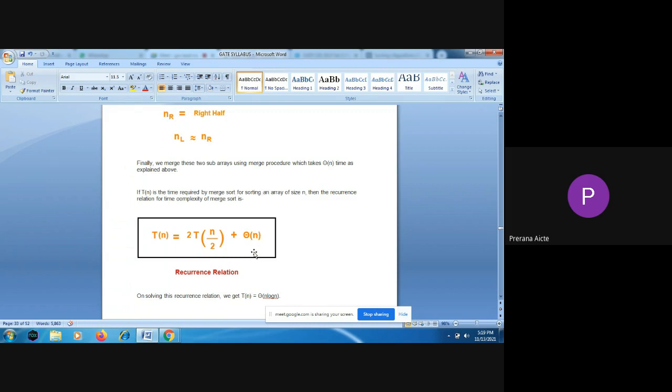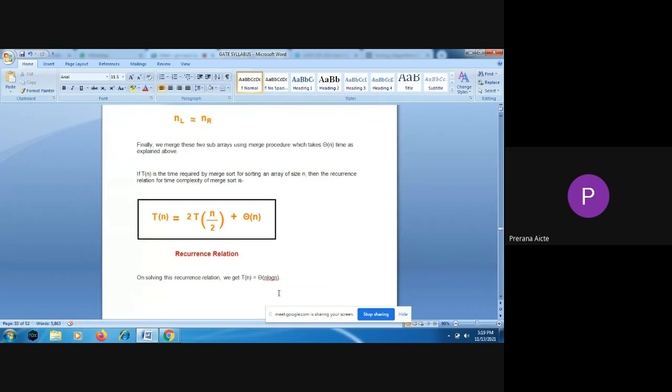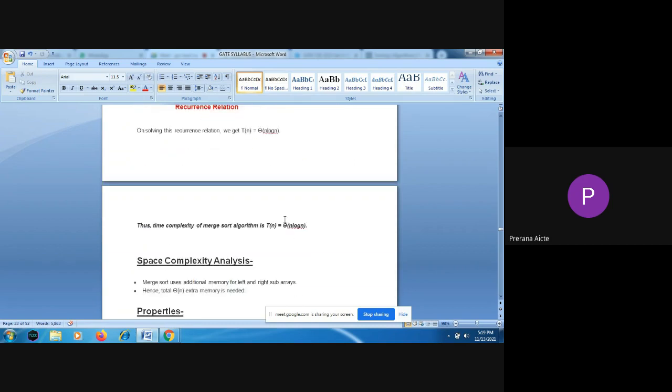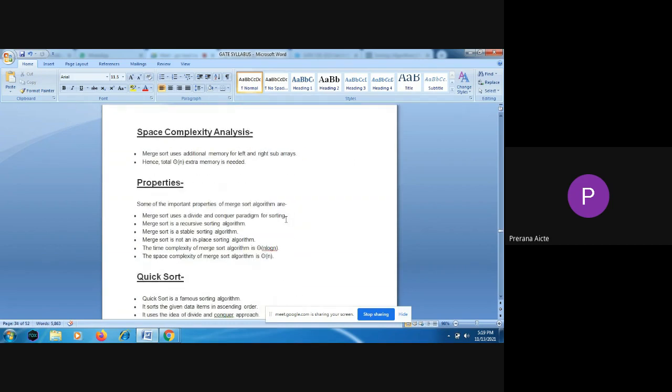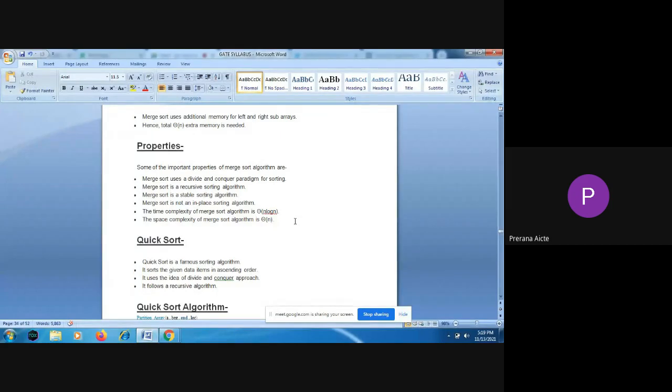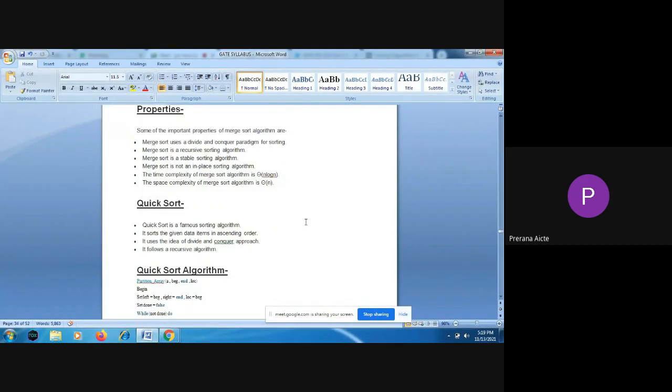That merging requires order of n. So the recurrence relation for merge sort is 2 into T(n/2) plus order of n. When you solve this recurrence relation, you get the time complexity of n log n. And the space complexity required is n.